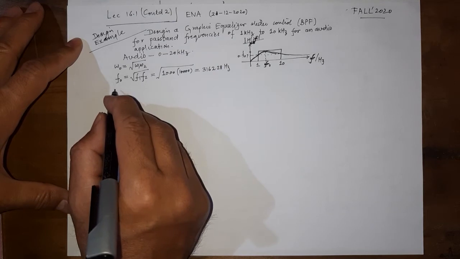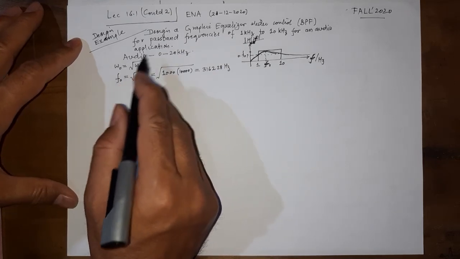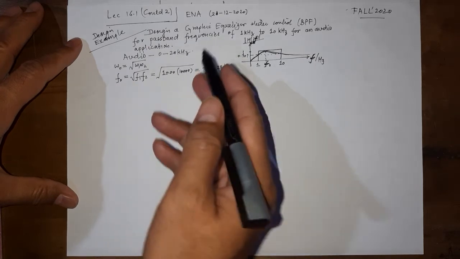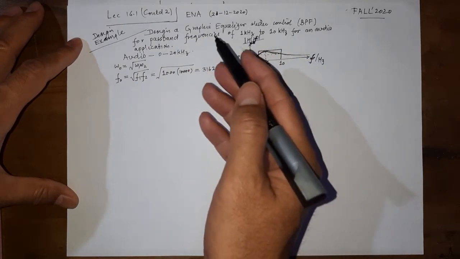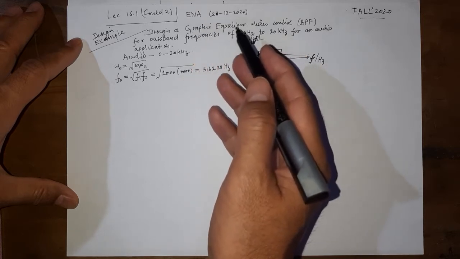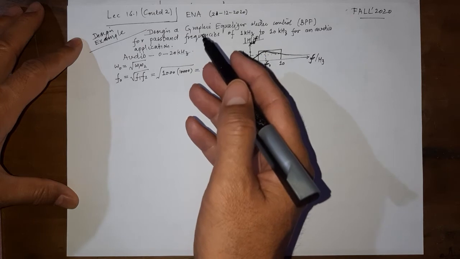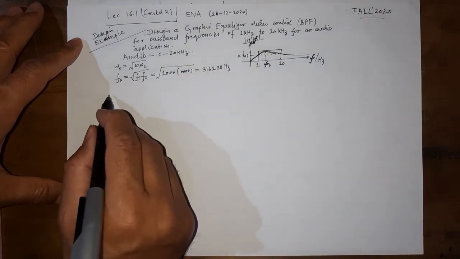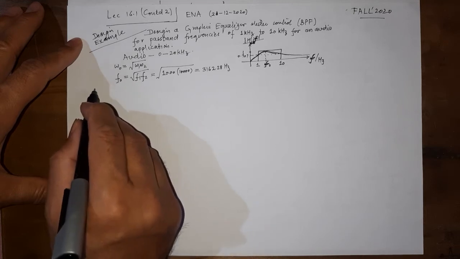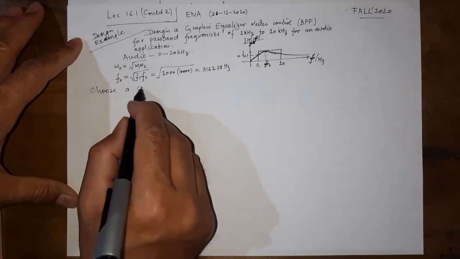And then the very first thing when we design a circuit is, if we have complete freedom, we can choose any circuit, but if a particular circuit is mentioned and given, then we obviously are going to look at that circuit. But here, because we have just looked at one or two circuits only, the first thing is to choose a circuit.